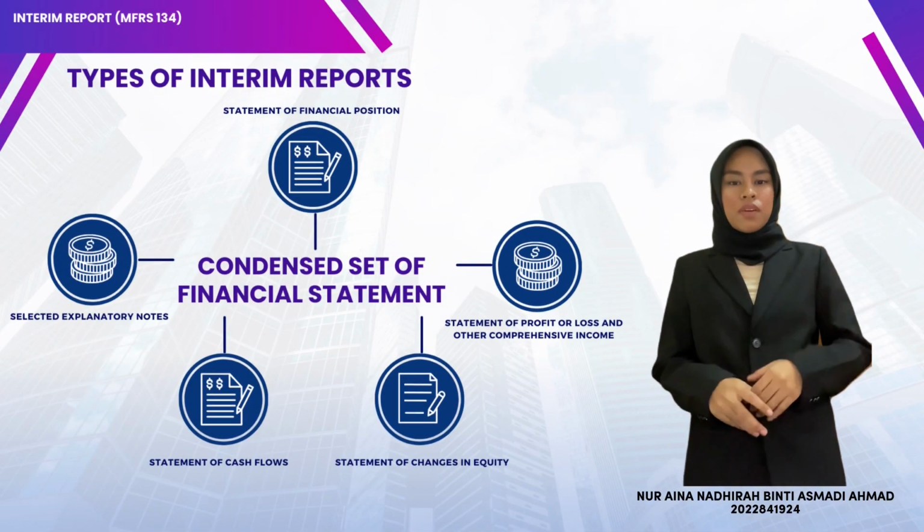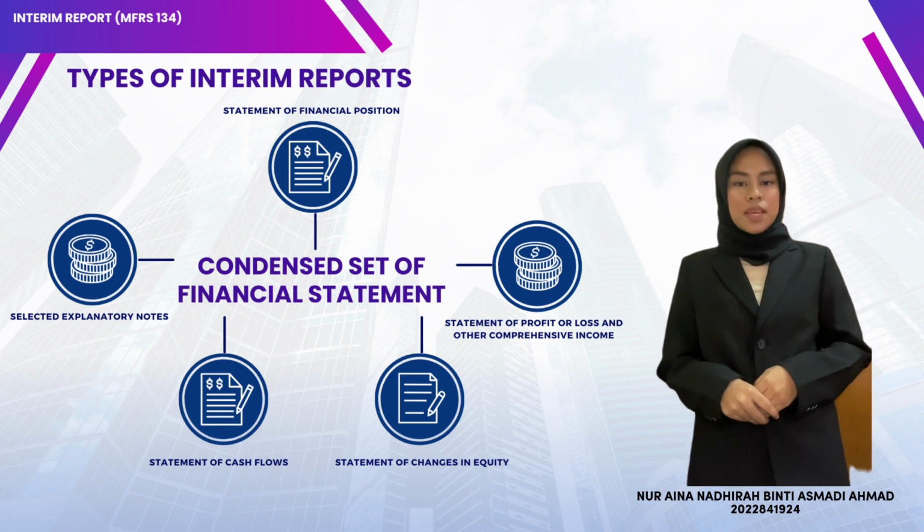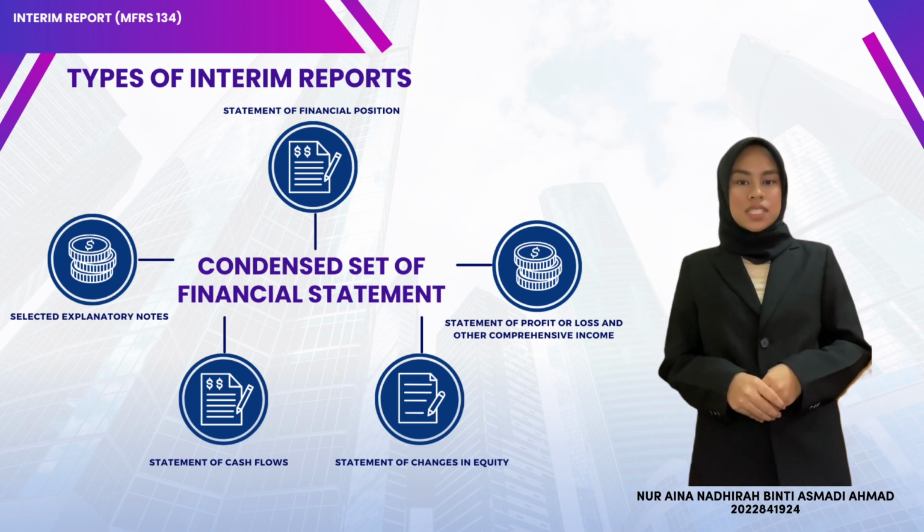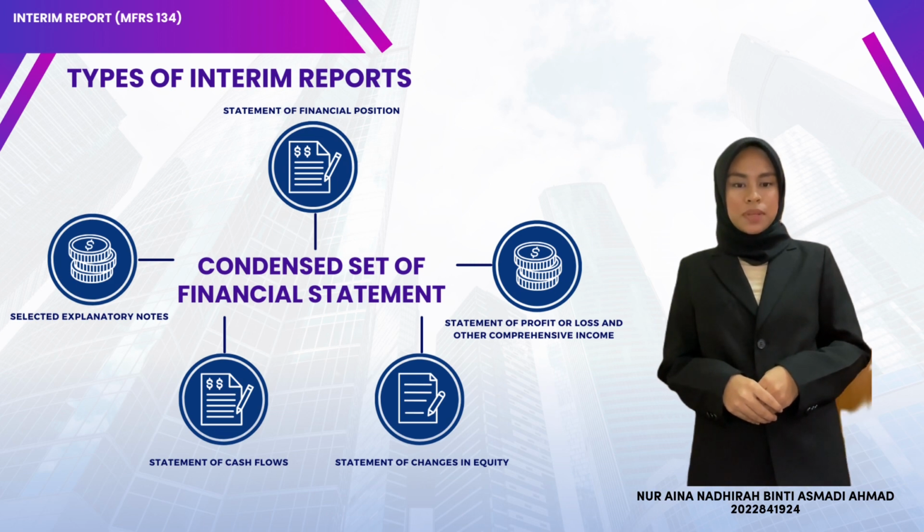Next is the types of interim report. There are 5 types of interim report. The first one is the statement of profit or loss and other comprehensive income. The second one is the statement of financial position. The third one is the statement of changes in equity. The fourth one is the statement of cash flow. And the last one, selected explanatory notes.